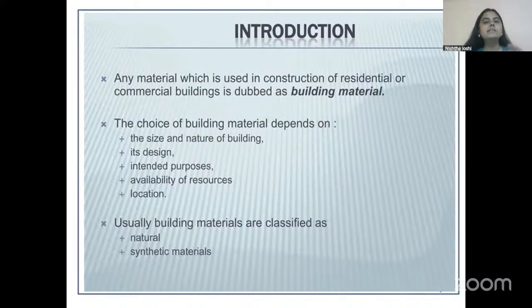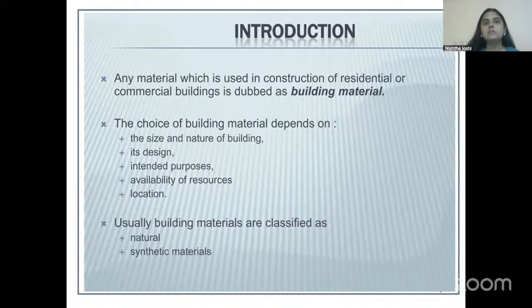And the other one is synthetic material. The synthetic material, of course, will be man-made. It will be produced in factories or industries, and it will be made in a certain composition to suit different climates or different geographies, so that it can be used in construction of buildings, structures, even furniture for that matter, like in carpentry or as a replacement of carpentry or wood, actually. So now you know what these two terms mean.